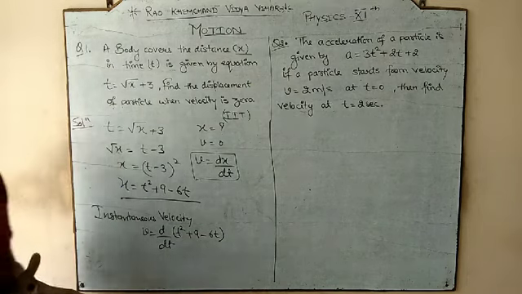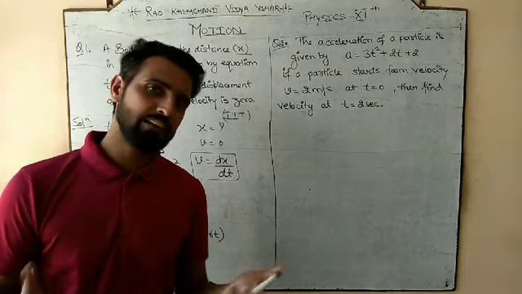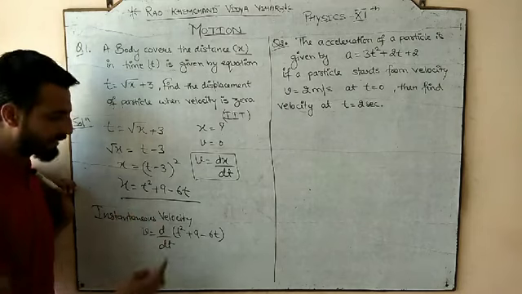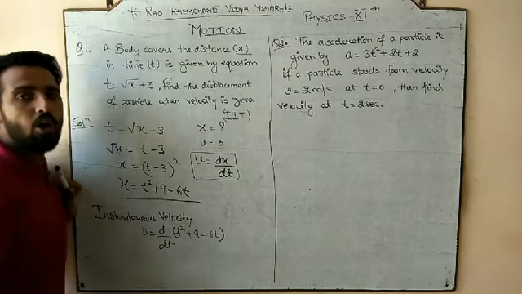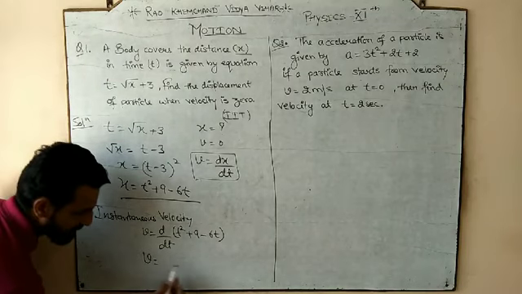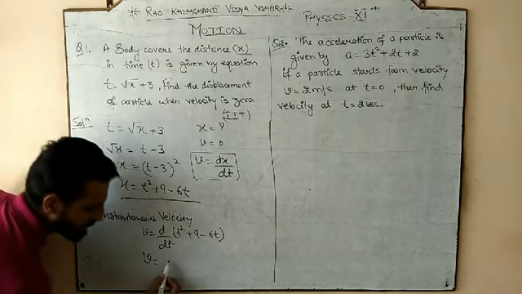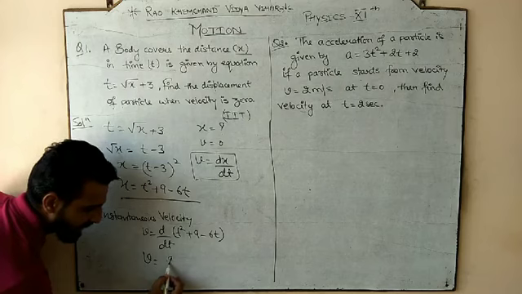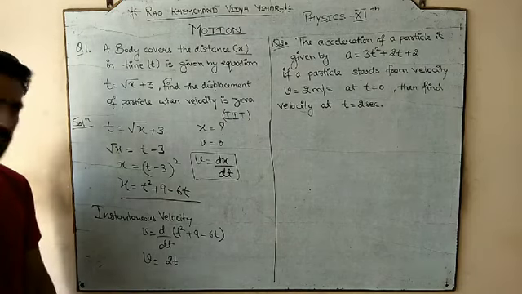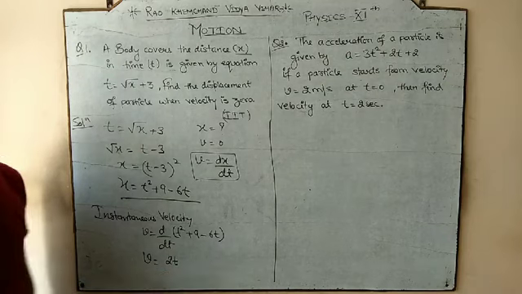Now we have to use the simple rule for differentiation. So what are the rules for differentiation? Since we have three terms, all the terms are going to be differentiated separately. So first term, t square. The differentiation of t square: the power comes in front, and t to the n minus 1. So n t to the n minus 1 is the rule. So it would be 2t plus 9.